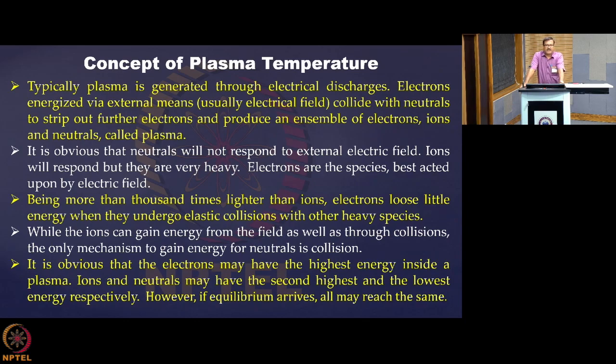You know that most of the time we generate the plasma by heating, and the heat usually comes through electrical discharge. So we are using some electric field to generate the plasma. We are energizing the plasma, trying to collide with the neutrals and strip out further electrons, and finally producing an ensemble of electrons, ions and neutrals, which is actually called plasma.